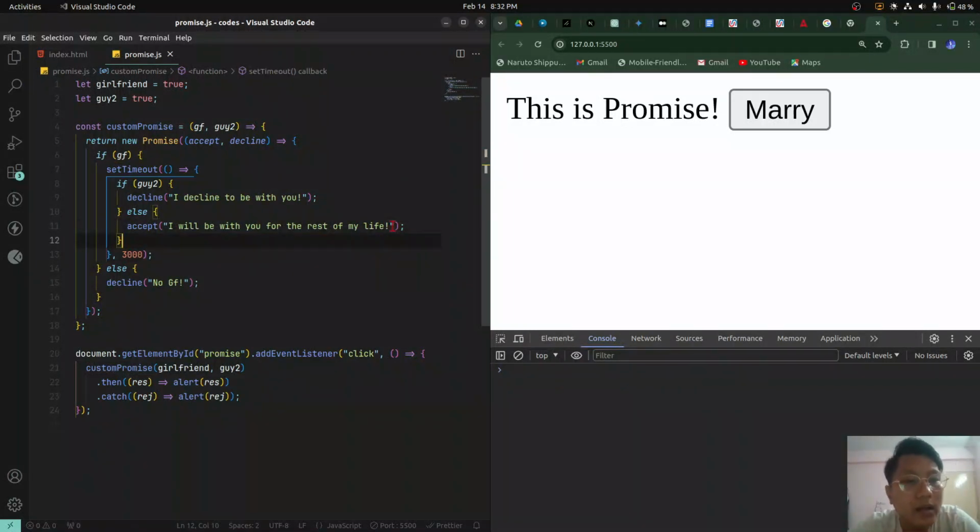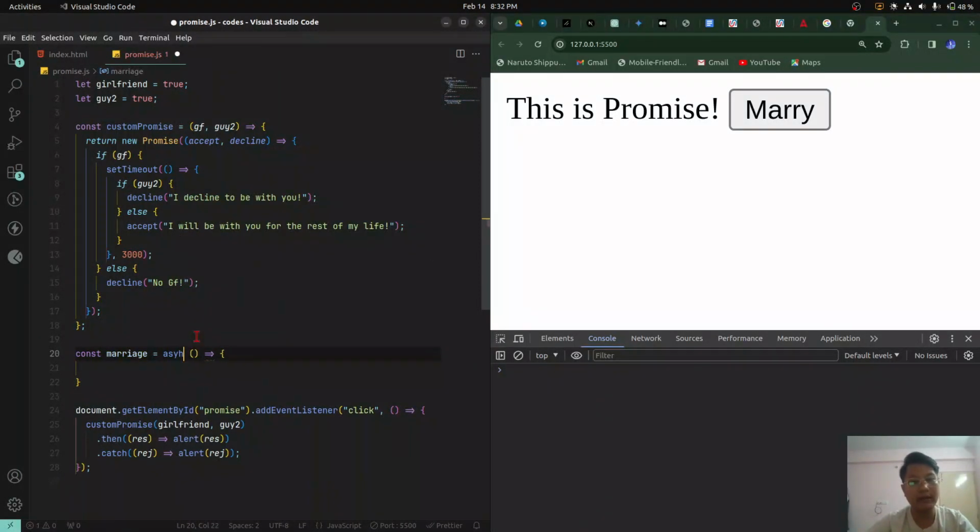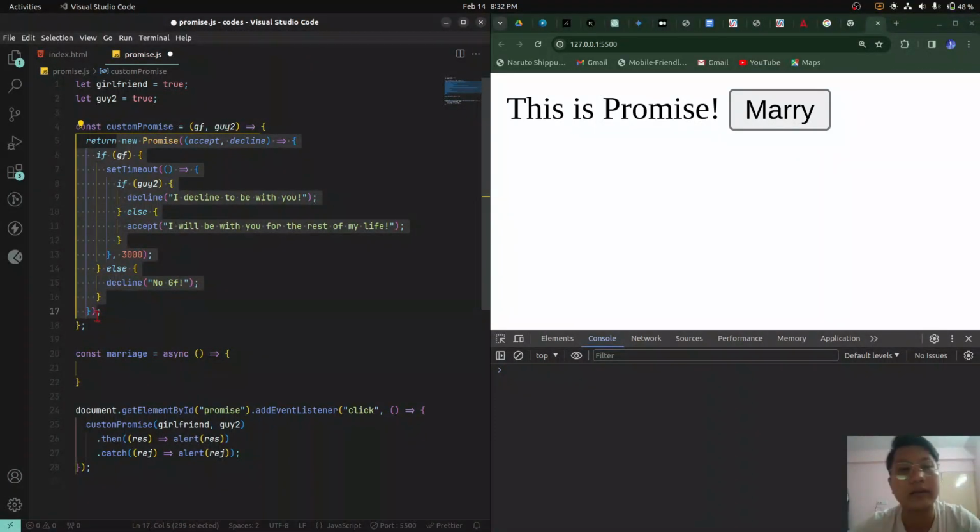It's just a very basic example. Similarly, we will have scenarios where we have a dependency on another function to run a different function. We'll have a dependency on the first function to run a second function. Just like here, I'm going to write the marriage function, const marriage, and you go like this. Use the type async, because whenever you return a promise, it automatically becomes an asynchronous function. Asynchronous means this will be running in your JavaScript call stack in a different manner, okay? How? I will explain that later.